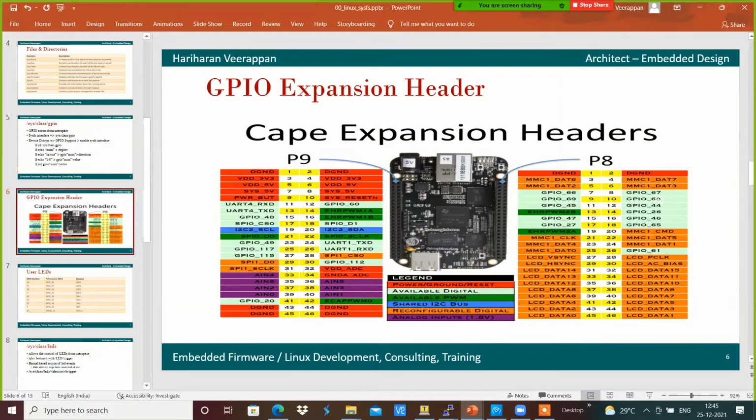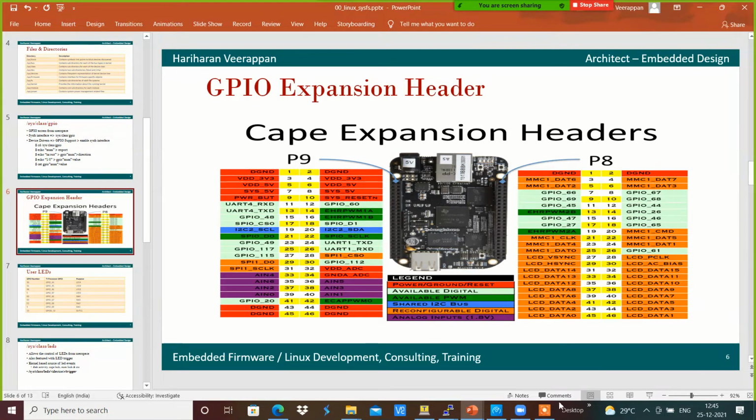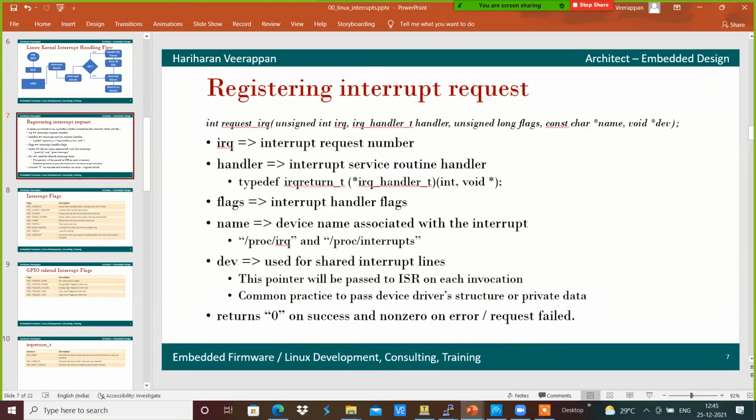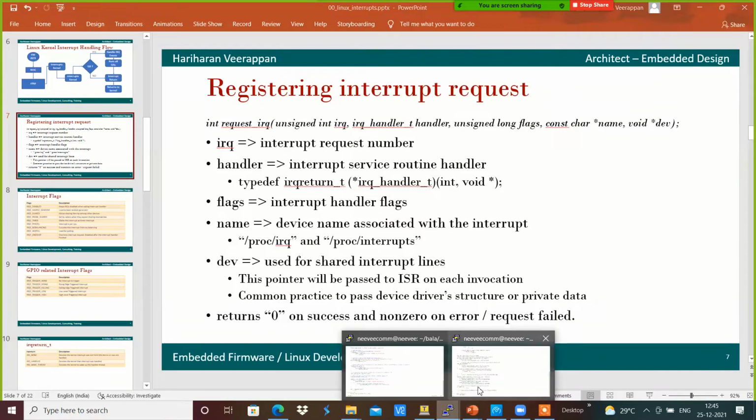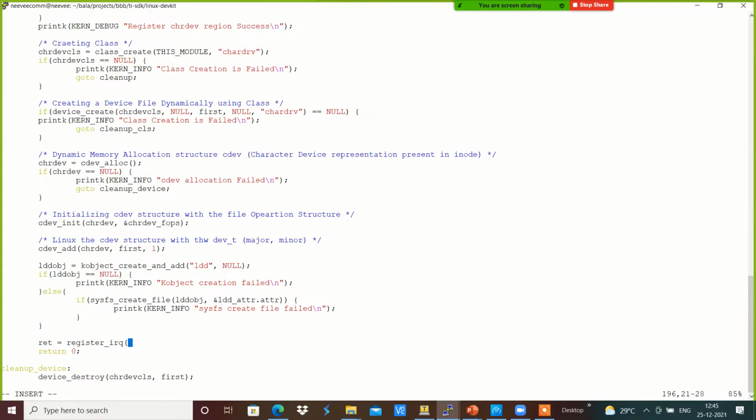We have to provide the IRQ number for registration. In order to convert the GPIO into an IRQ, we have the function called gpio_to_irq.